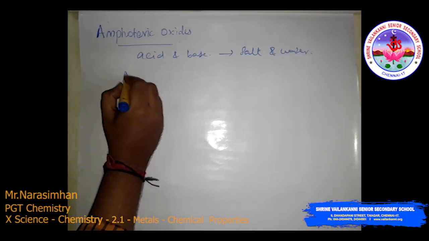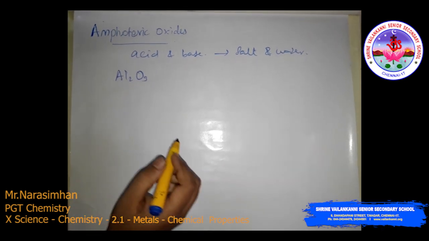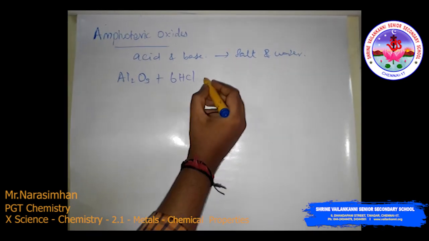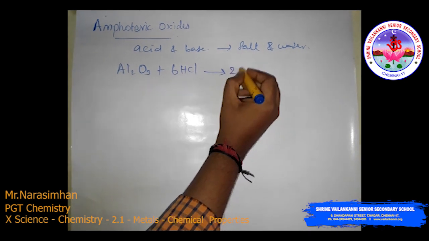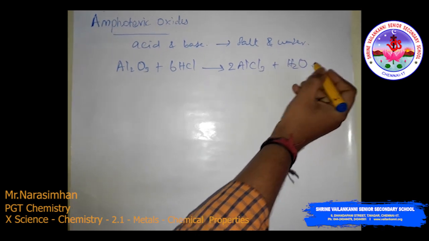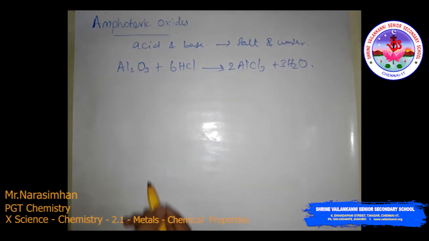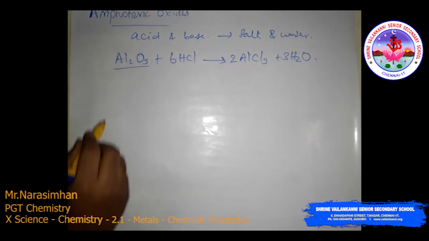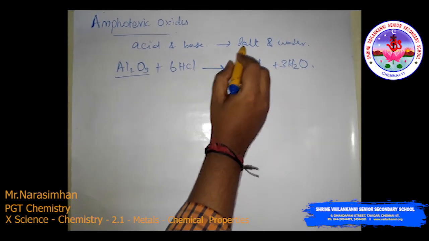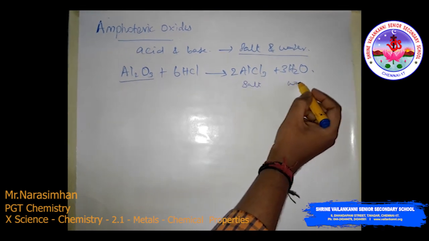For example, aluminum oxide, Al2O3. Aluminum oxide reacts with acid, 6 moles of HCl, to produce 2 moles of AlCl3 and water. Now look here. This is the metal oxide. The metal oxide reacts with acid. What does it produce? Salt and water. See, AlCl3 is a salt and this is water.